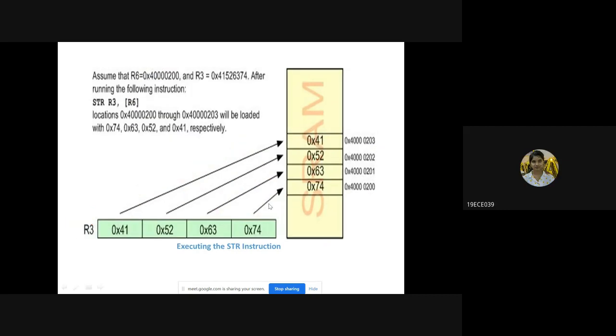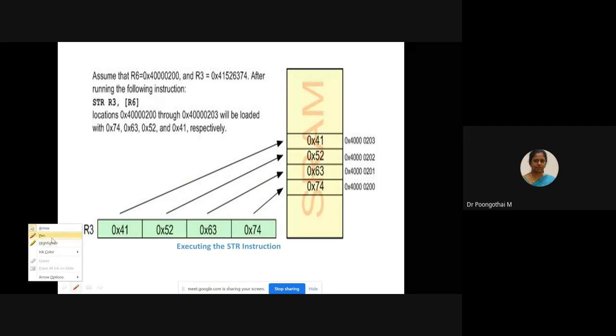So STR is just the reverse. Your R6 holds a pointer to this value, that is, a memory address 40000200, and I am going to store R3 into the memory address pointed to by R6. Just observe the diagram.